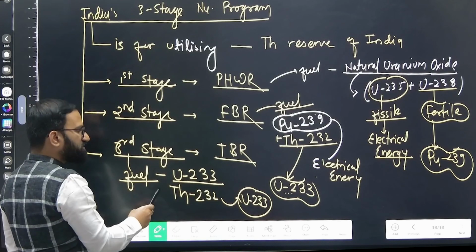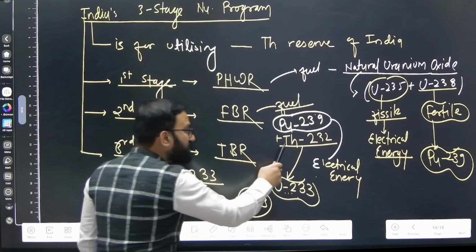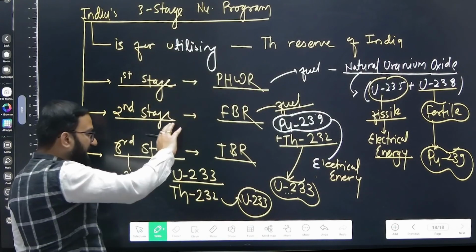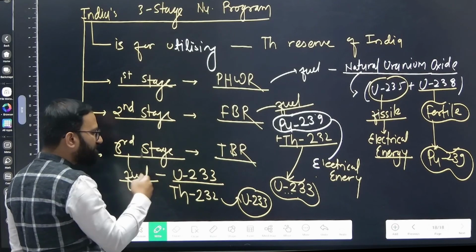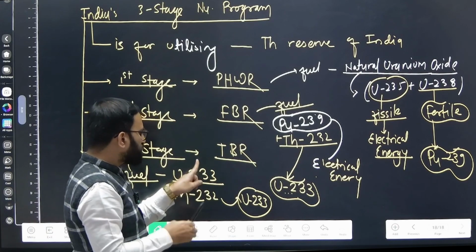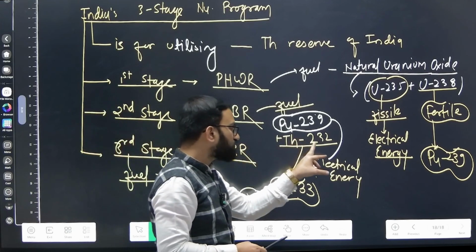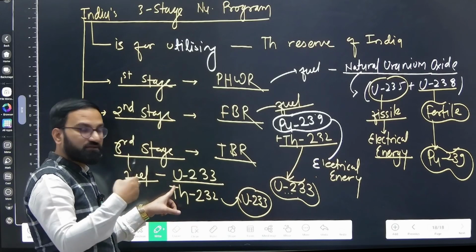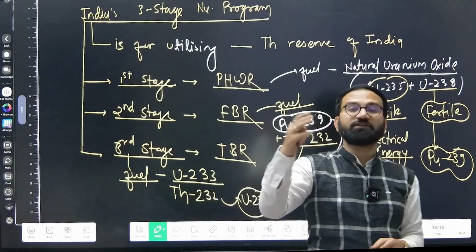So in the third stage we will be utilizing the combination of this uranium 233 which is coming from the second stage from the breeding of thorium 232, and also we will again breed thorium 232 in the form of uranium 233 for further uses.